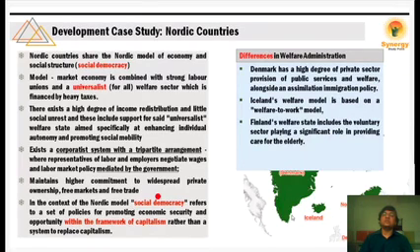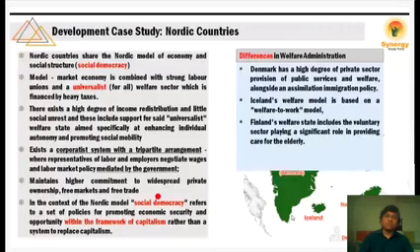Finland's welfare state includes a voluntary sector playing a significant role in providing care for the elderly people. In the majority of these capitalist developed countries, including Finland, right, they are having a big issue of a large population of elderly people. They are having very high life expectancy now, nearly touching 80, 90, right? And because of that, a lot of elderly people are there. So who is going to take care of them? You know who takes care of them? People take care of them. Community takes care of them.